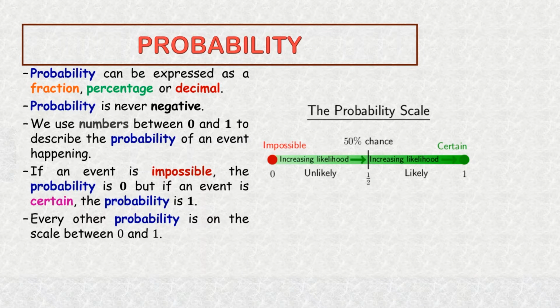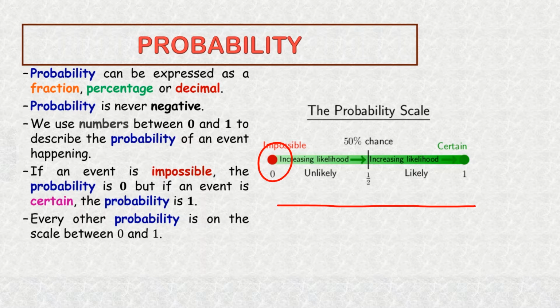It is important for you to note that probability can be expressed as a fraction, a decimal, or a percentage. It is also important for you to know that probability can never be negative. When we are describing the probability of an event happening, we use the numbers between 0 and 1 on the probability scale. From our probability scale, if an event is impossible, our probability is 0.